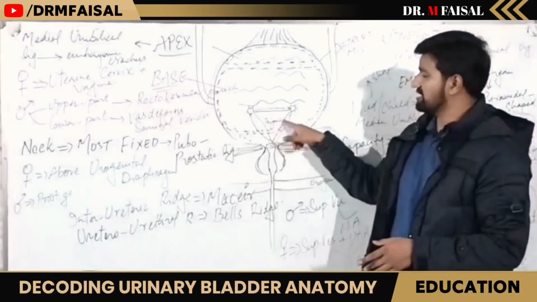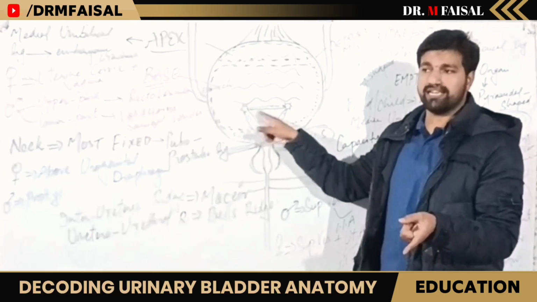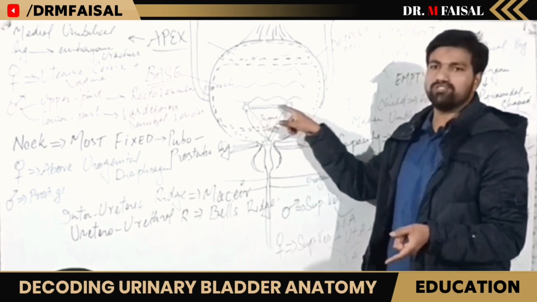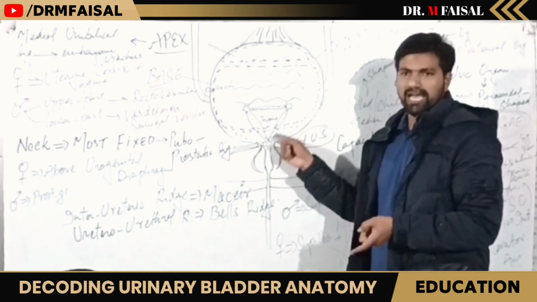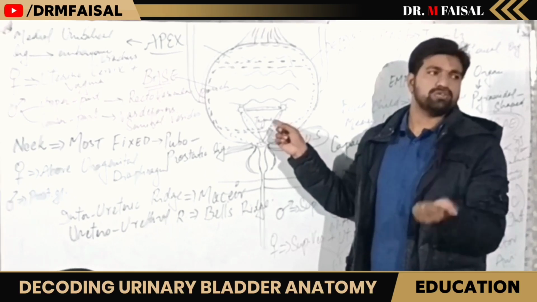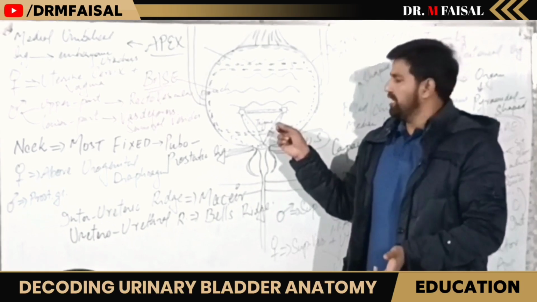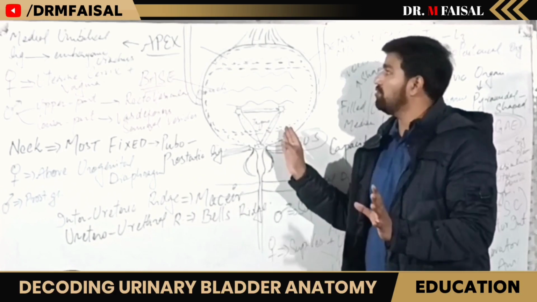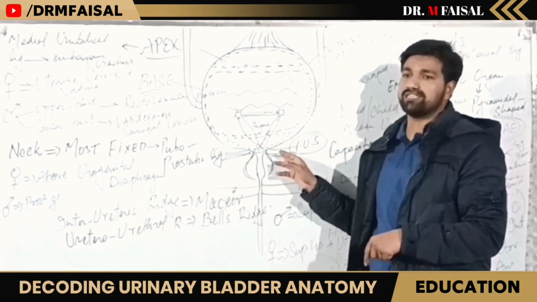And before I forget, this is the significance of the trigone I told you. We have a triangular shape between the ureteral openings and the urethral opening. We have an interureteric ridge, and this is the uretero-urethral ridge, and there is no rugae formation over there. The most important significance of this trigone is that it helps to prevent anti-peristaltic movement, so there is no chance for urine to go upward into the ureter or into the kidney. The same is true with the internal urethral sphincter also.